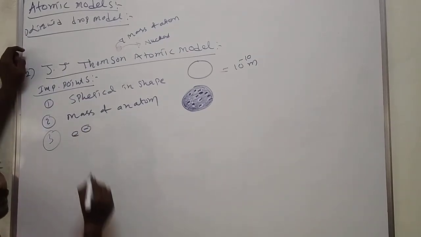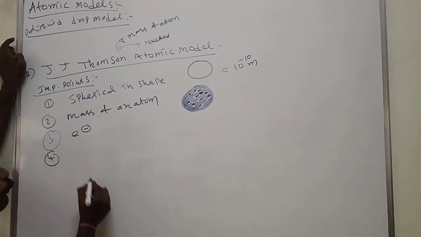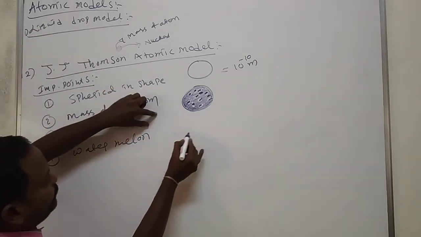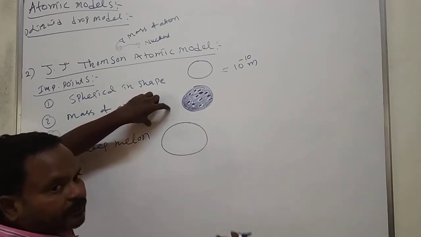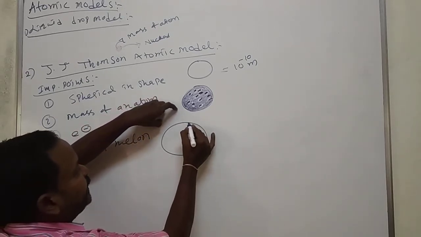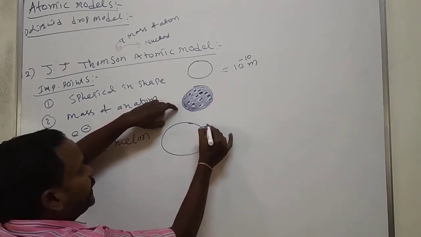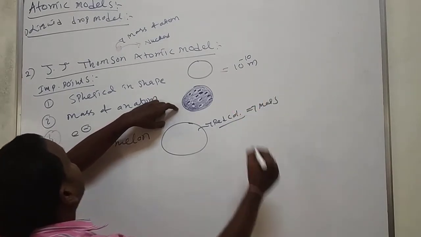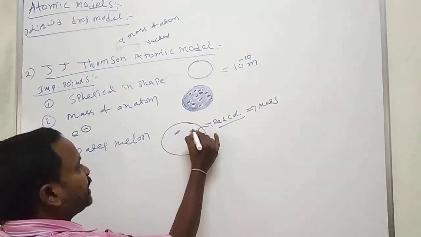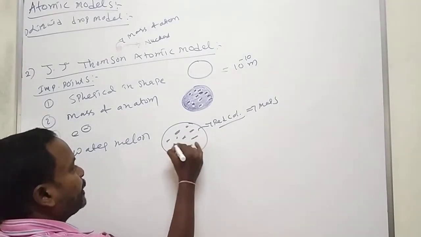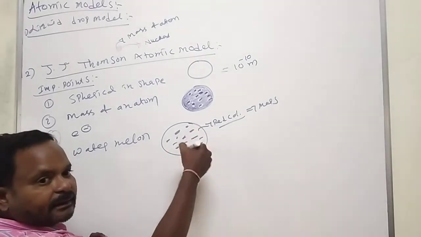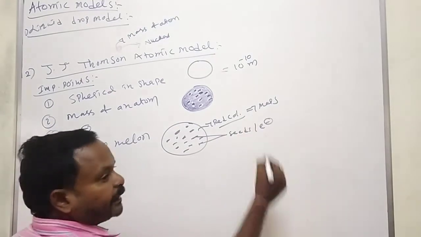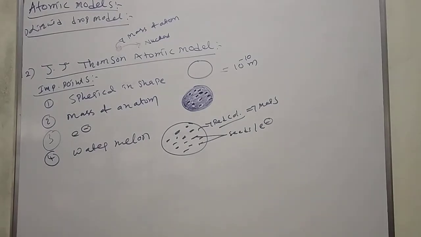This is observed like a watermelon. See, a watermelon is spherical in shape.